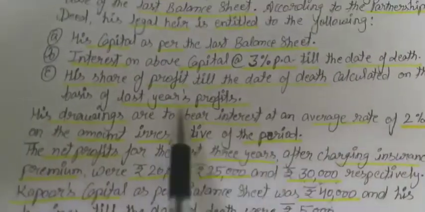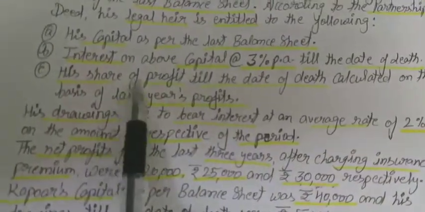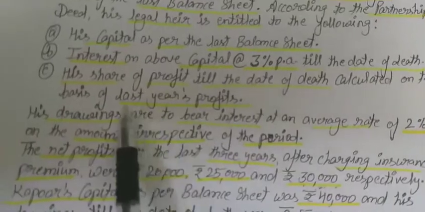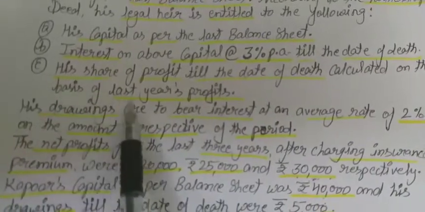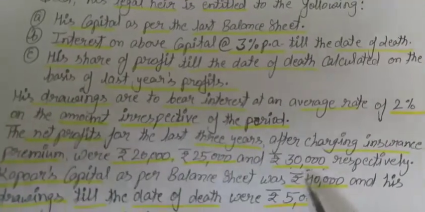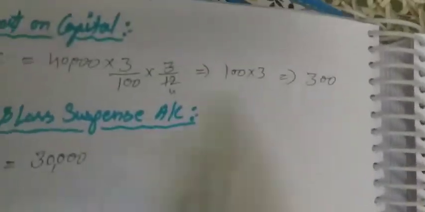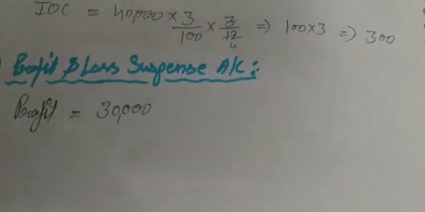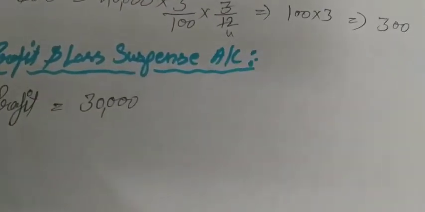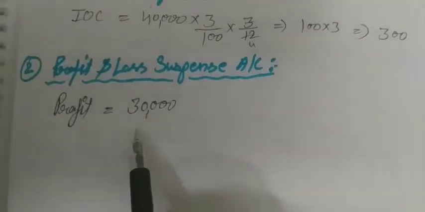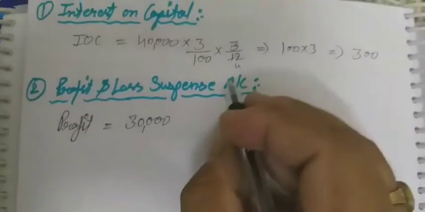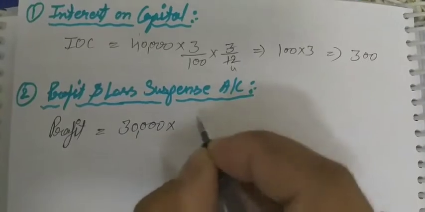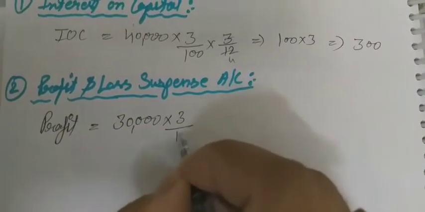So according to that we have to calculate his share of profit on the basis of last year's profit. तो पिछले साल का profit कितना है 30,000. So according to 30,000 we need to calculate. This is the profit of the firm, and according to this we need to calculate for 3 months profit, 3 by 12.